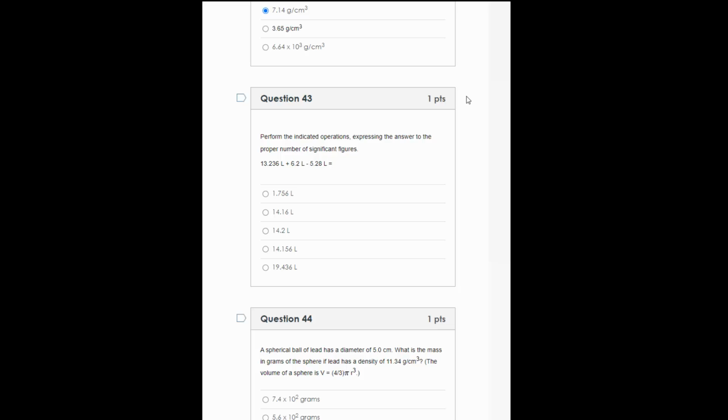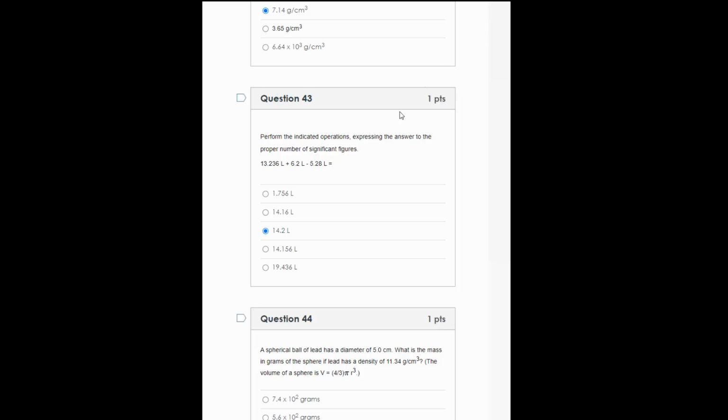When adding and subtracting, you're bound by the number that has the least number of significant digits, the least precision. And here, the 6.2 only goes to the 10th place. That means my answer can only go to the 10th place. So 14.156 would round to 14.2 when you're looking at the 10th place.